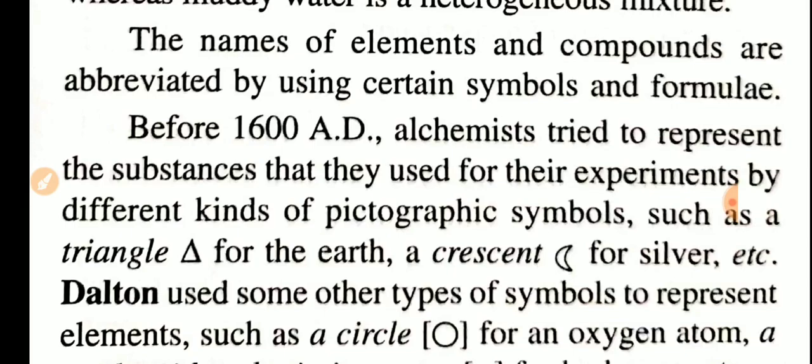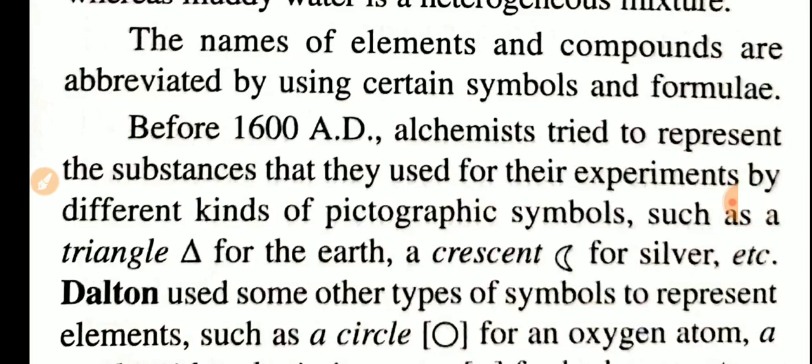Now we know that for hydrogen we use the symbol H, for carbon C, for oxygen O, for chlorine Cl. Like that, now we are using alphabetical symbols, right? But at the earlier time, before the discovery of this method of symbols, the pictographic symbols were used. At that time the number of elements was very small, only 10 or 20 elements were discovered.